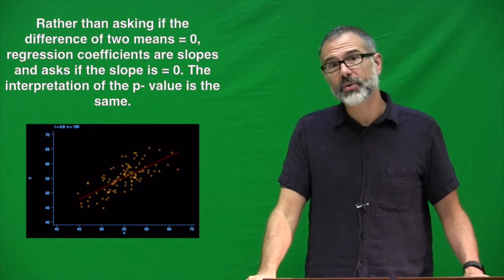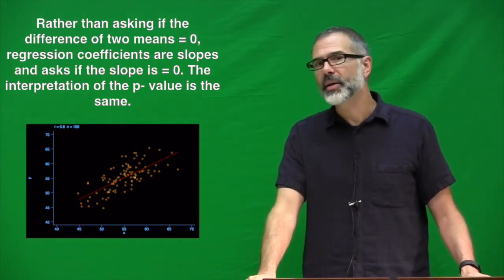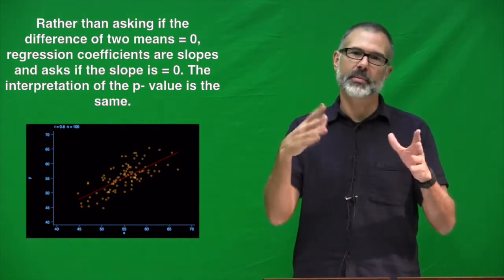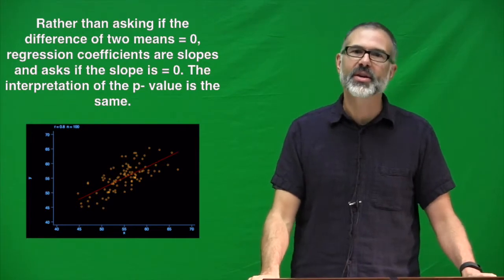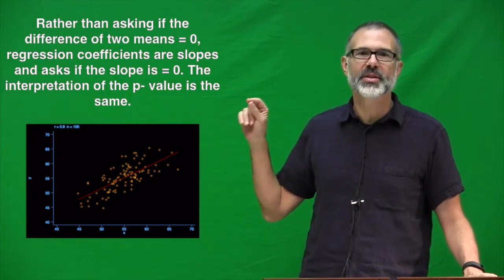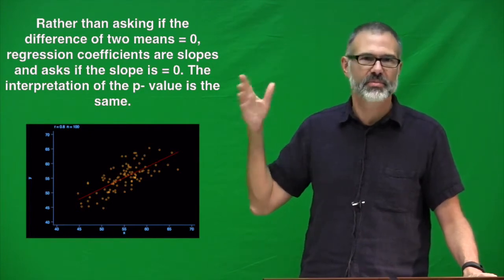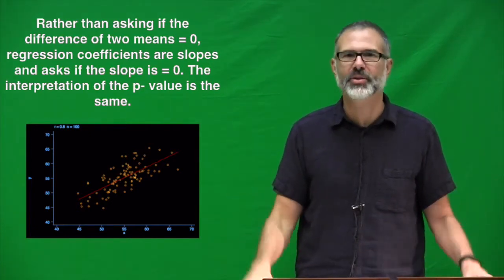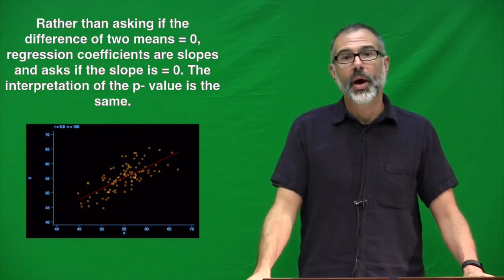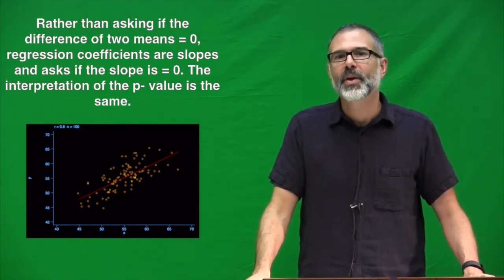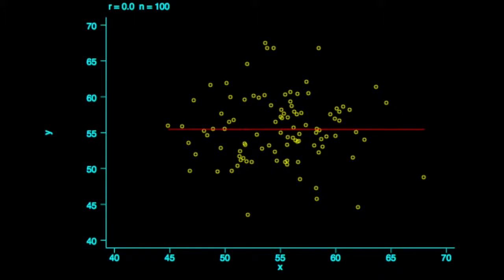We can draw a line through those coordinates. That line is calculated using calculus, and it's a minimization function. It basically asks what is the smallest distance between each of the dots and the line. If you know some basic calculus, you can figure out what the line is. Well, that line has a slope. And if there's no relationship between variables, the line will look like this.